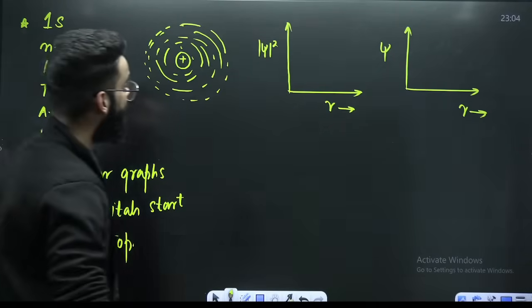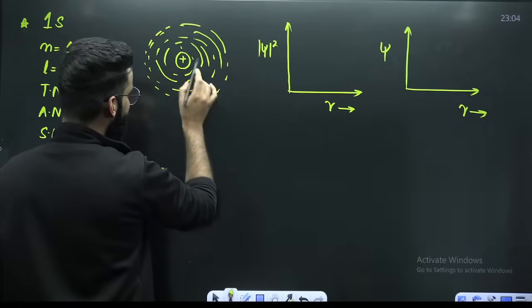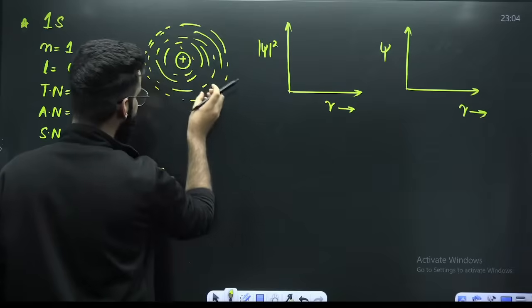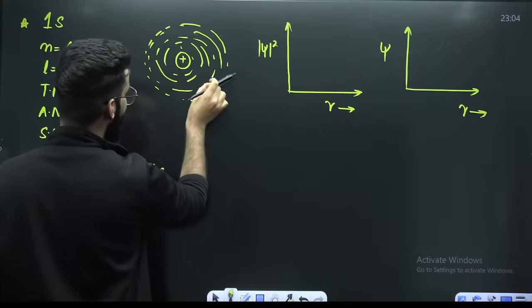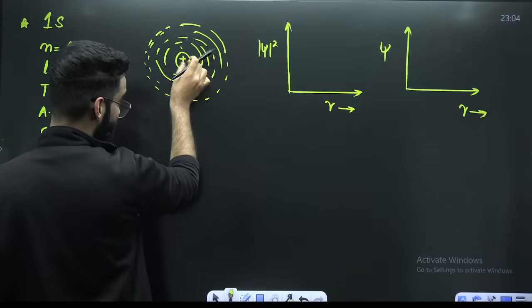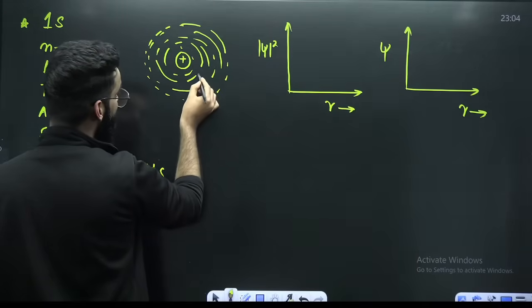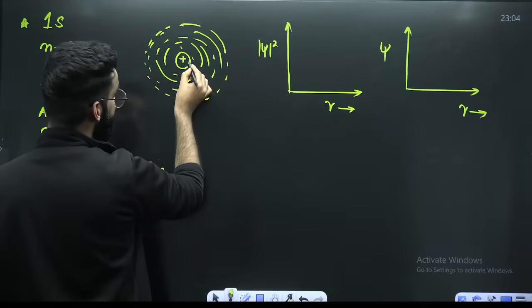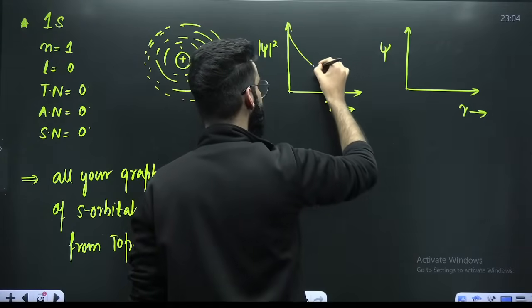In case of s orbitals, as you go closer to the nucleus, electron density increases. The probability of finding the electron is more. So as you go closer, psi square value is increasing. As you go far, psi square value is decreasing, right? So the graph will be like this.